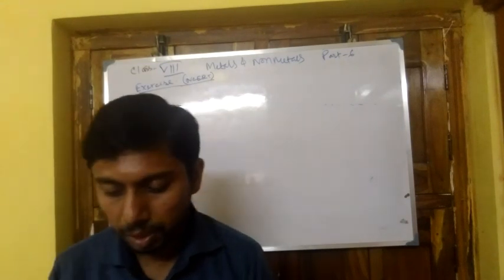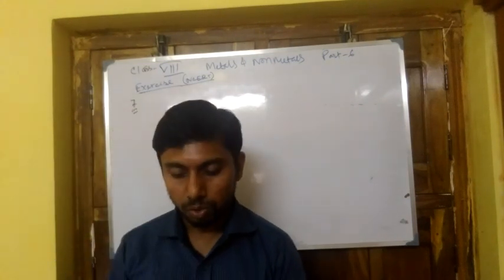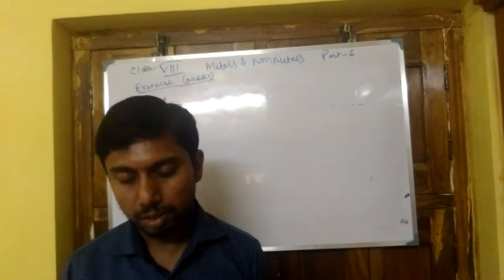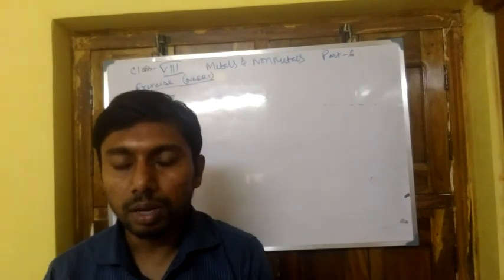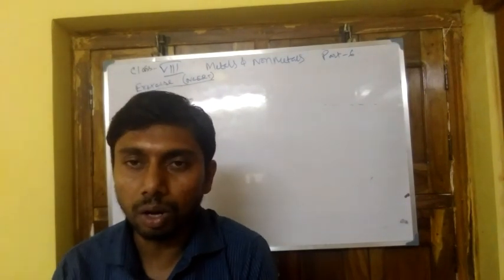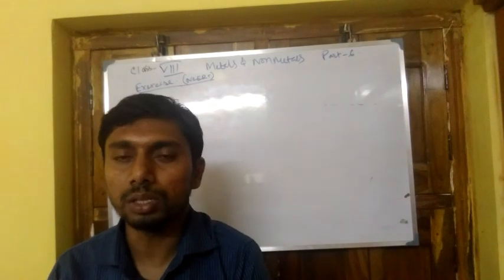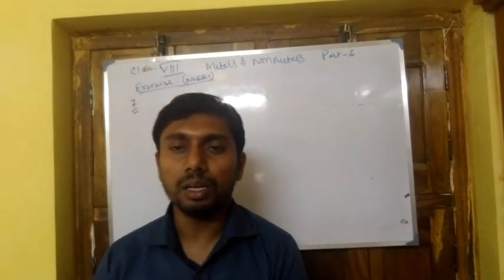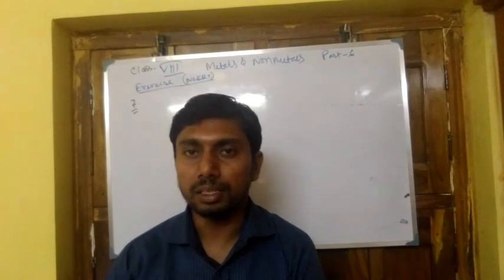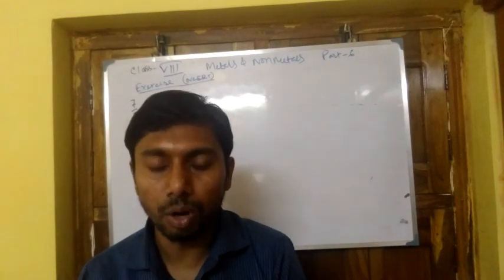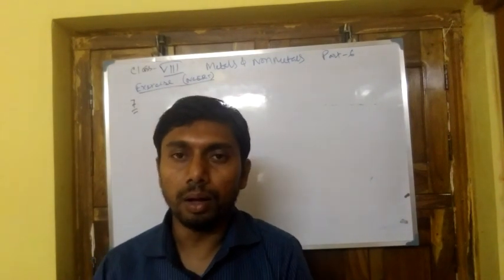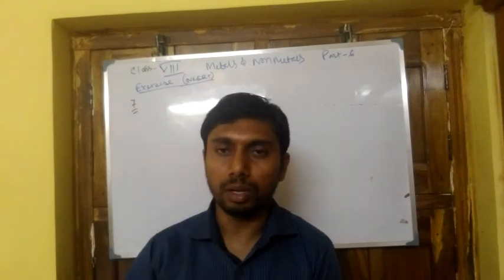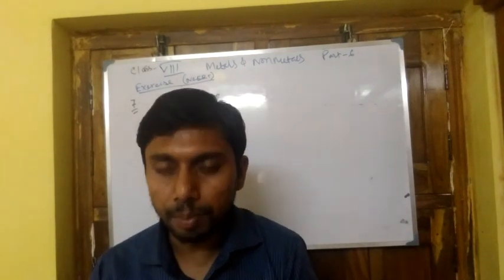Can you store lemon pickle in an aluminium utensil? Why? Explain. We cannot store pickle in an aluminium utensil because pickle generally contains some acid. It may be due to the preservative or the content itself, here the lemon.